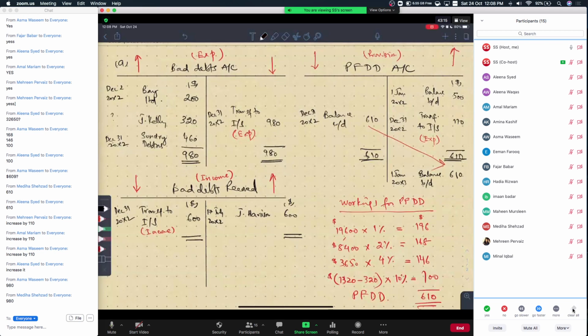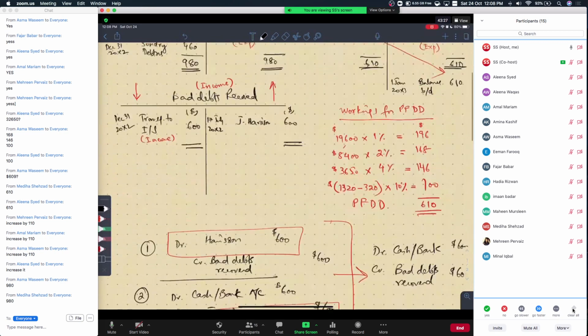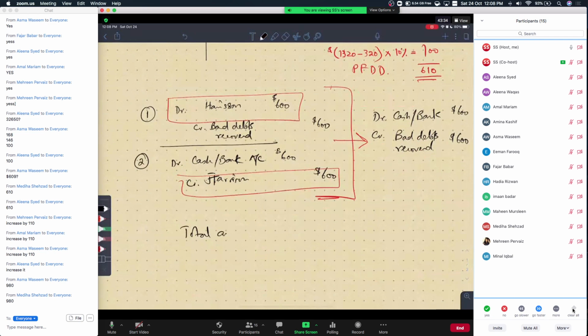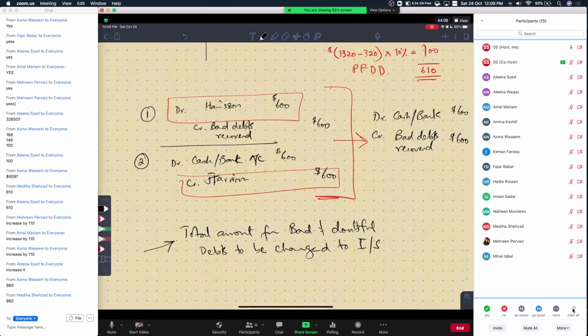All right. So this question usually has one further requirement जो कि यहाँ पे तो नहीं है और अगले question में भी नहीं है, और वो होता है कि sometimes the examiner asks you what's the total amount for bad and doubtful debts to be charged to income statement. ये पार्ट मैं इसलिए इस वक्त यहाँ पे discuss कर रहा हूँ because you see this requirement very consistently in the multiple choice questions जो आपके मैंने assignment पोस्ट की थी वहाँ पे, you will see that अक्सर MCQs will ask you what is the total amount of bad and doubtful debts to be charged to income statement.